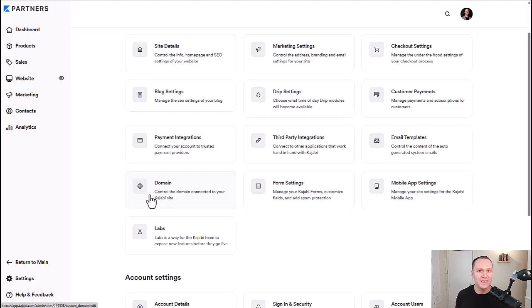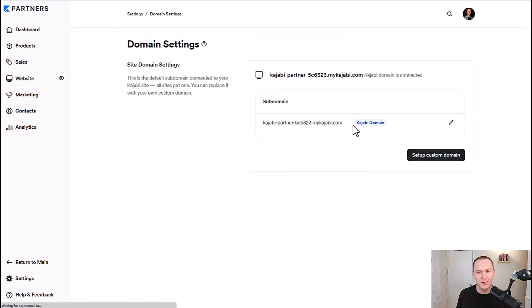If you're just testing out Kajabi and you're not really ready to commit just yet, don't really worry about it. But if you are like, I'm serious about doing this, you're definitely going to want to click here and get your custom domain set up. Kajabi is going to help you with this. You get a free call, or maybe even two calls, with a Kajabi employee and rep who's going to help you with whatever you want to do with Kajabi.